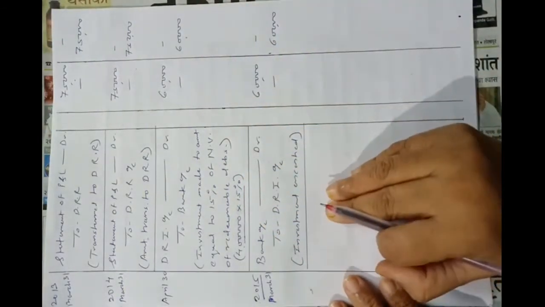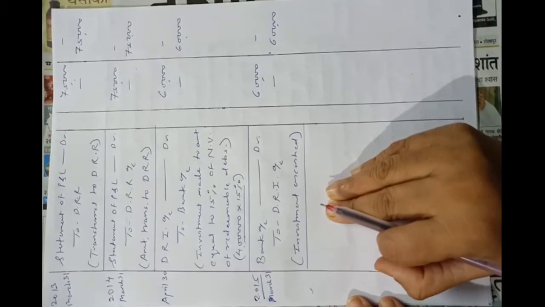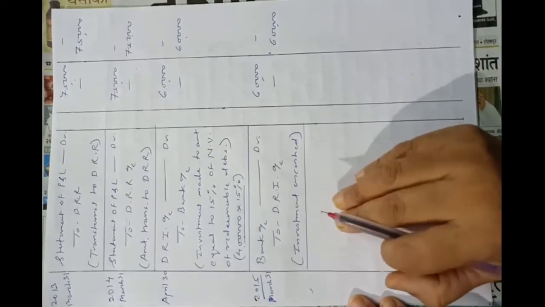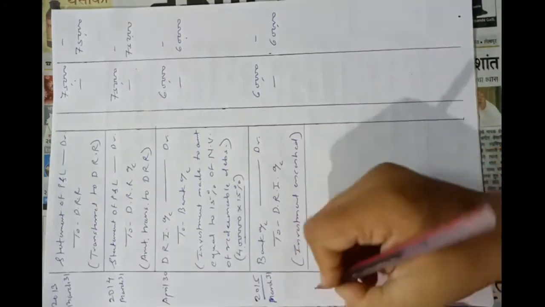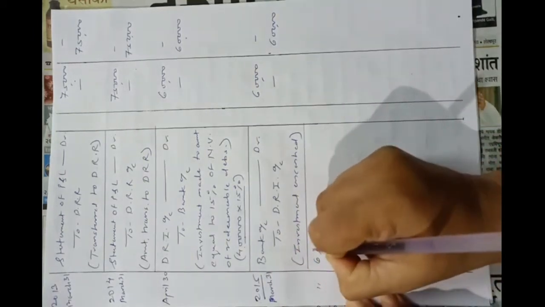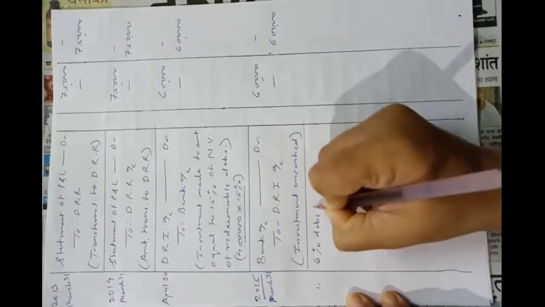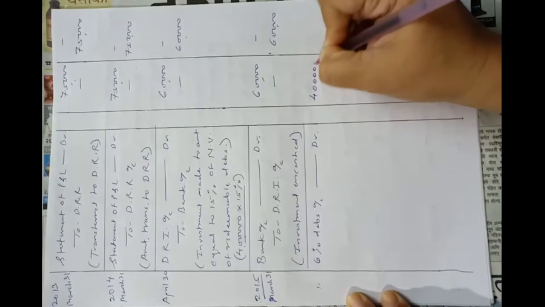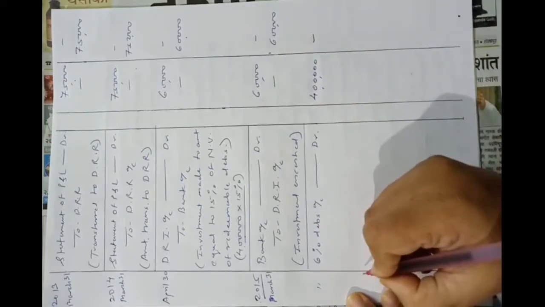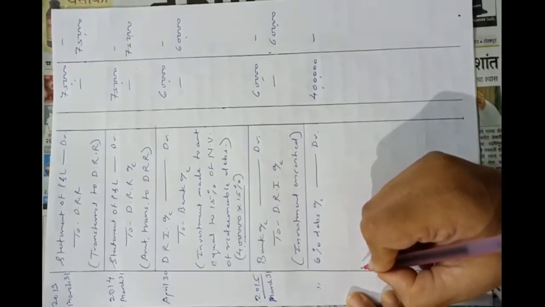After encashment of investment on 31st March 2015, the entry of amount due on redemption. So the entry will be 6% debentures account debit 4 lakhs. These debentures are redeemable at 7% premium.